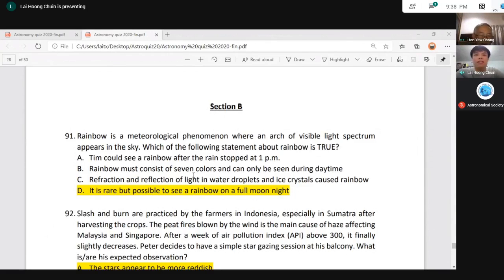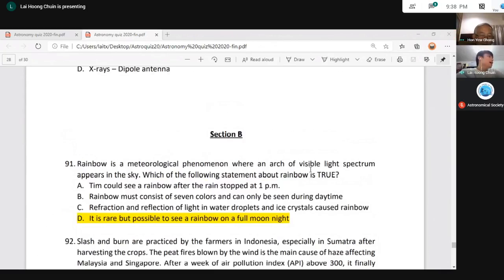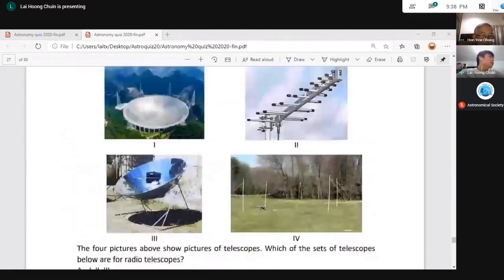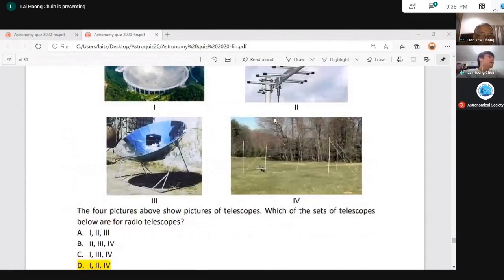Before that, I'd like to reply to a question from one of our audience. It says, back to question 89. It requests more explanation on picture number 4. Now, picture number 4, the moment you look at it, you will say it's nothing to do with astronomy.